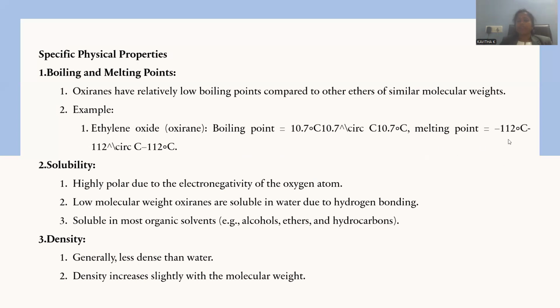Melting, solid to liquid, is possible at a temperature of minus 112 degrees centigrade. Only when extreme cryogenic conditions are applied is it able to exist in the form of a solid, right? So this is the way melting and boiling points are recorded. 10.7 degrees Celsius is the boiling point, and minus 112 degrees centigrade is its melting point temperature.